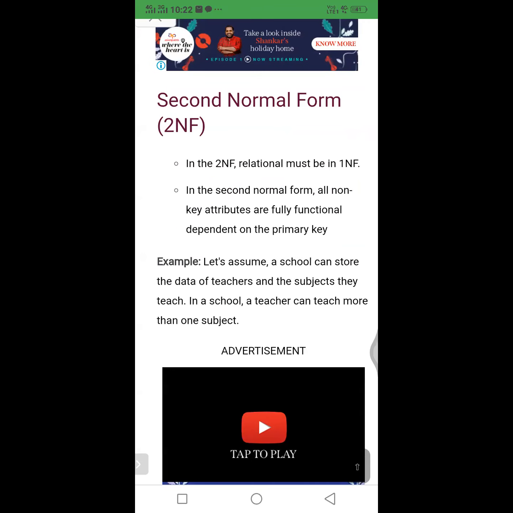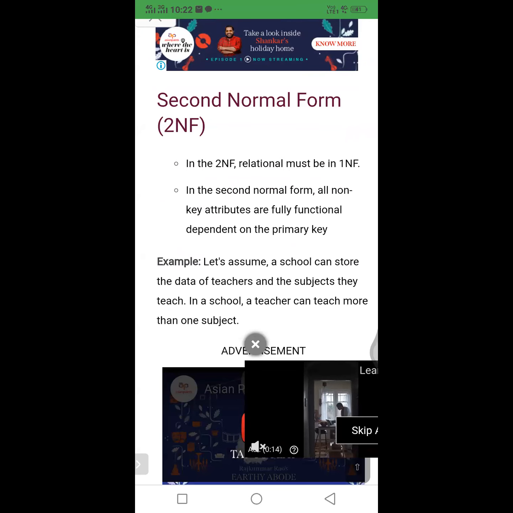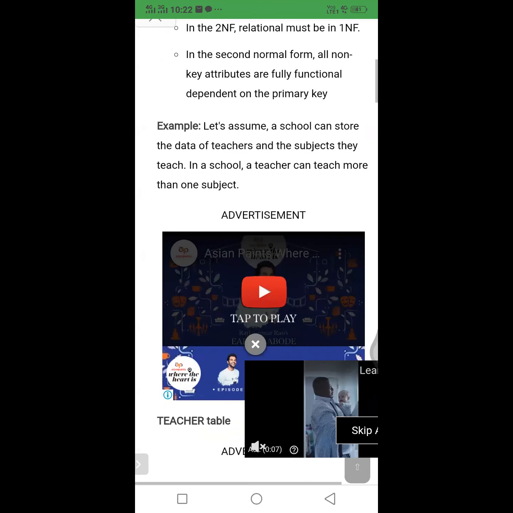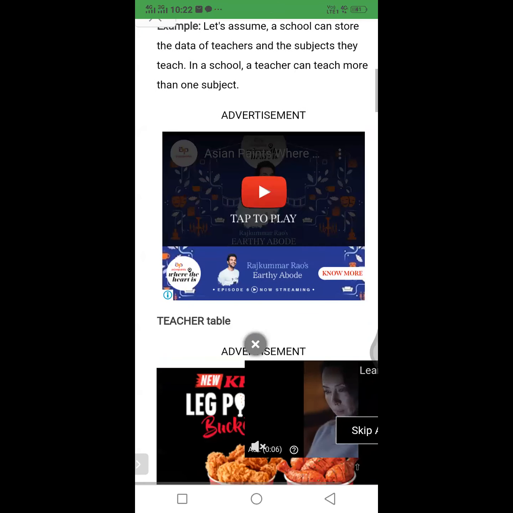In the second normal form, the relation must be in 1NF. That is the first rule. Second rule, in the second normal form, all non-key attributes are fully functionally dependent on the primary key. Here we will observe one example also.